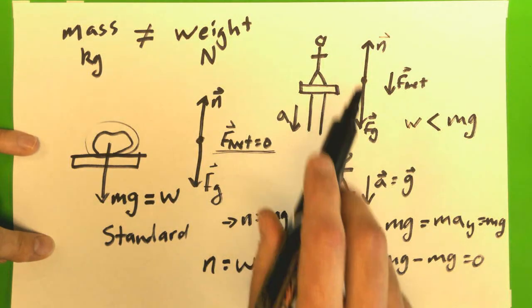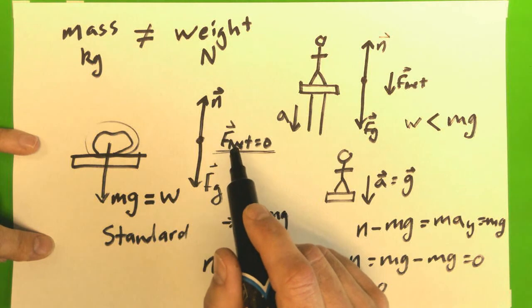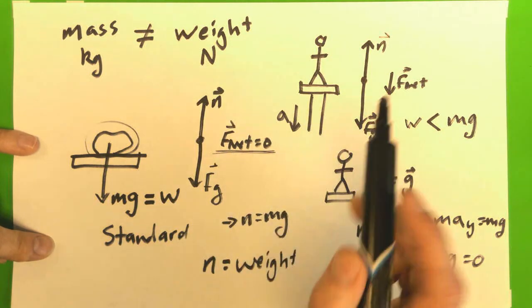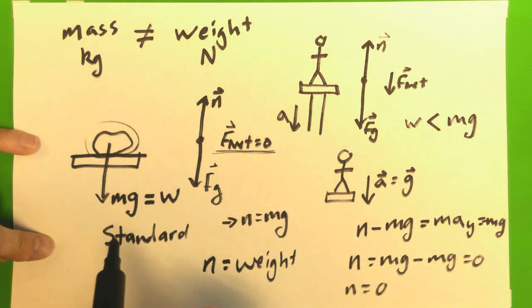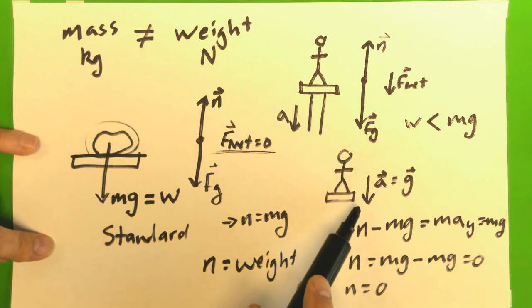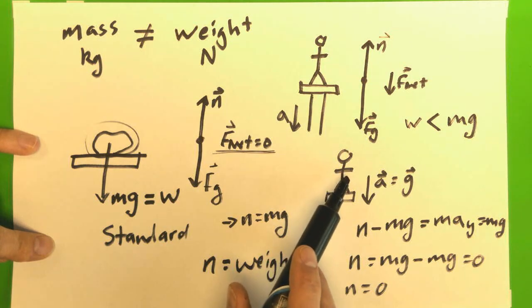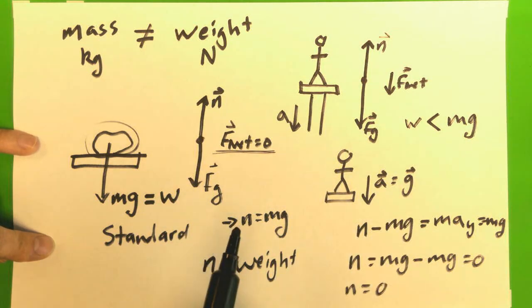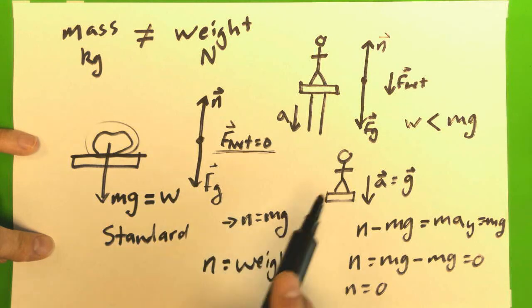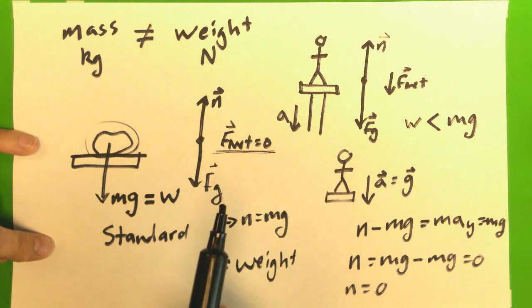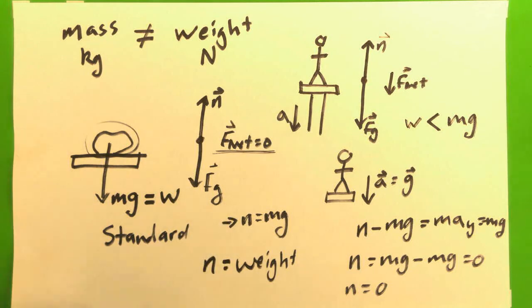But as we see in these two cases, if the acceleration is non-zero, then our normal force does not equal mg, and our weight therefore differs from mg. In the extreme case of weightlessness, our normal force is 0 because we are falling with an acceleration of g, and therefore our weight is 0. The normal force has gone to 0.